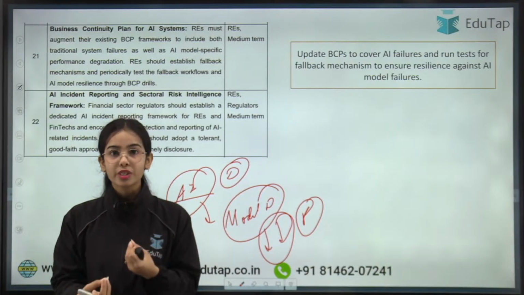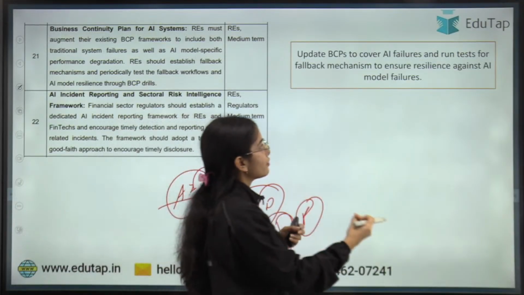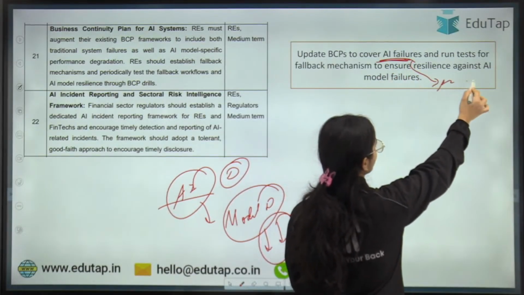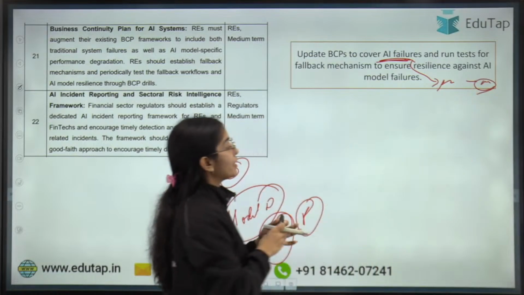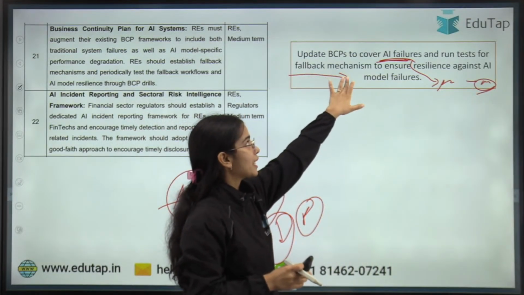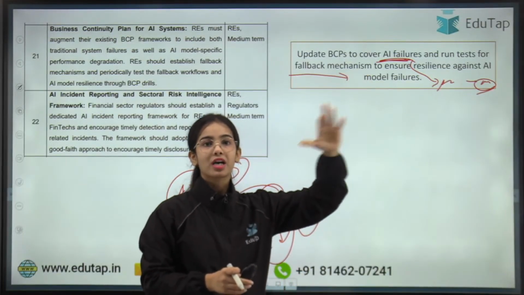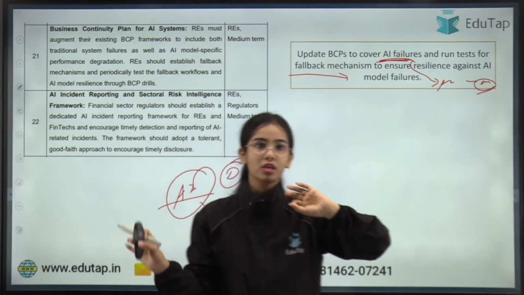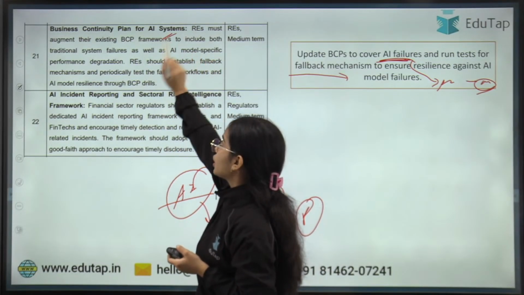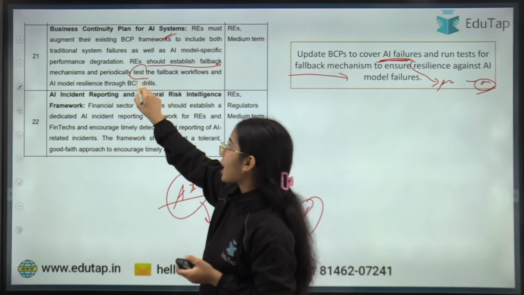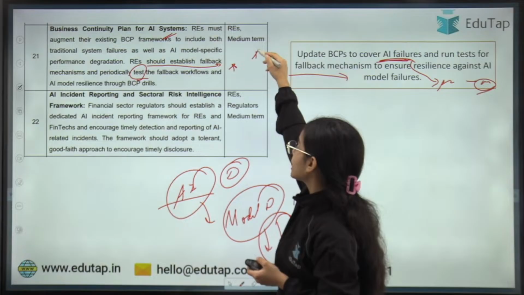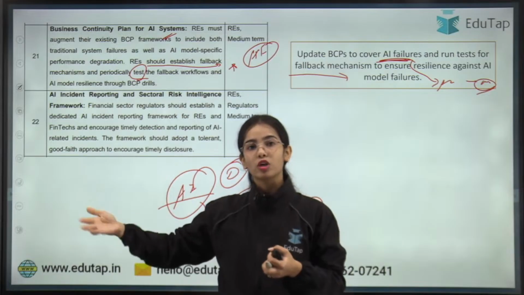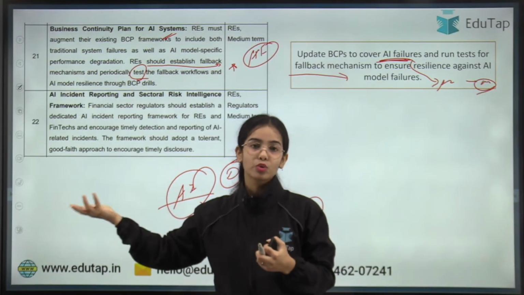Update the business continuity plan to cover AI failures. In case the AI fails, how fast can the processes be changed from AI to manual without any major problems? Run tests for the fallback mechanism, to see how smoothly we can go to the fallback mechanism, to ensure resilience against AI model failure. Shut down your AI system and see how fast your employees are able to adapt and fall back to the fallback mechanism.